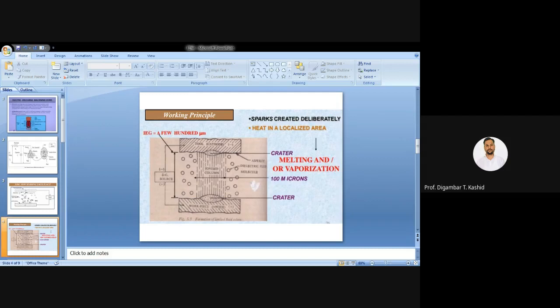So after every spark occurs, once again the capacitor, whatever capacitor I am showing here, charges, and then once again discharges. So that discharging and charging will take place. So there is an on and off time, which will affect the performance of your EDM process. During off time there is no machining. Immediately around the zone where sparking occurs, deionization occurs during the off time. Got it?